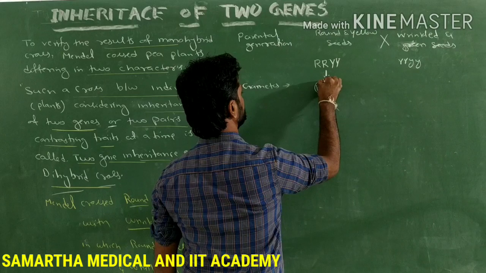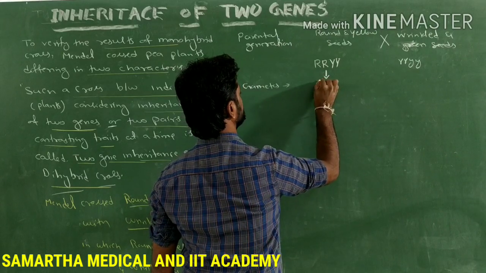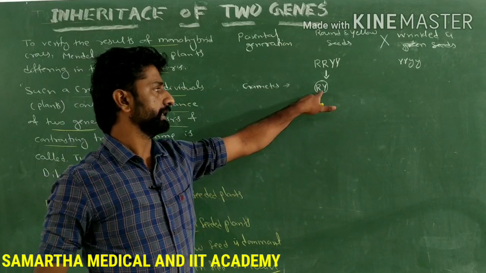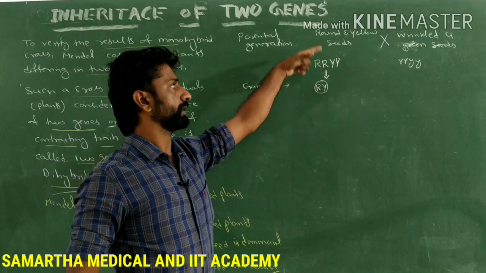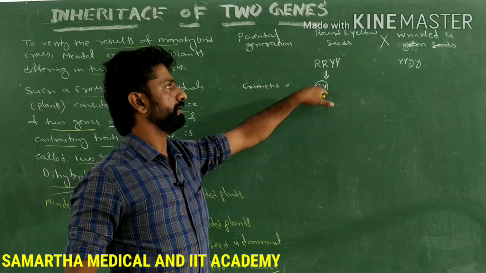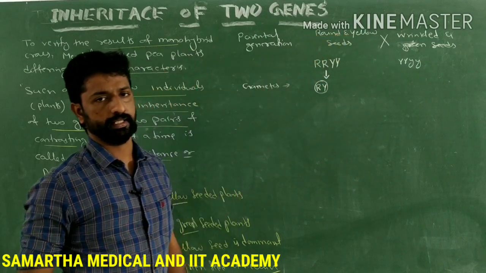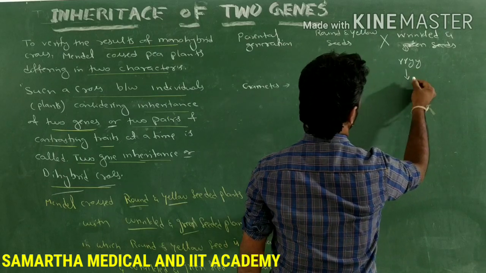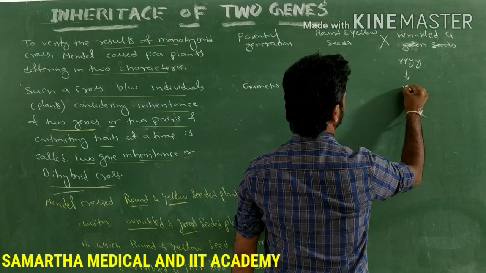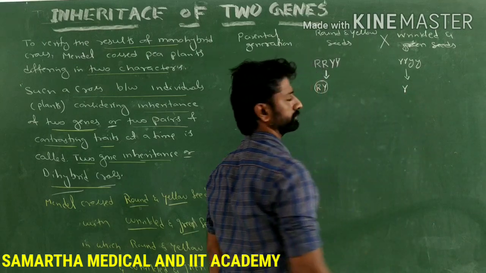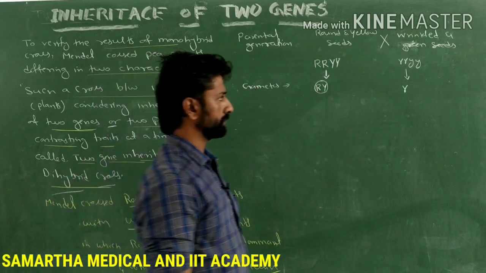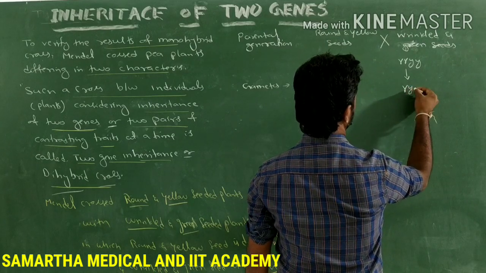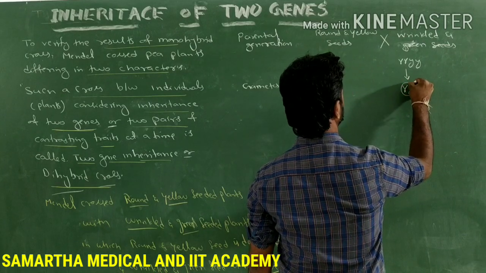So all the gametes produced by this pure line plant will be the same. All the gametes will carry one capital R for the roundness of the seed and one capital Y for the yellow color of the seed. Similarly, the homozygous recessive plant produces one allele which codes for the wrinkled shape of the seed and another allele which codes for the green color of the seed.